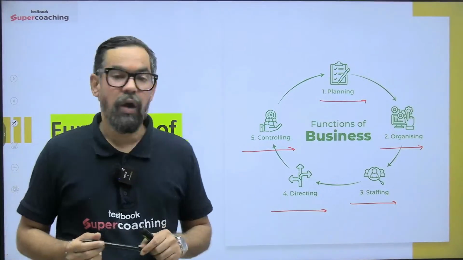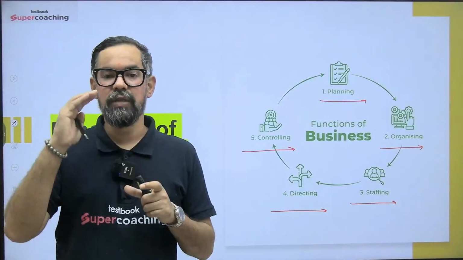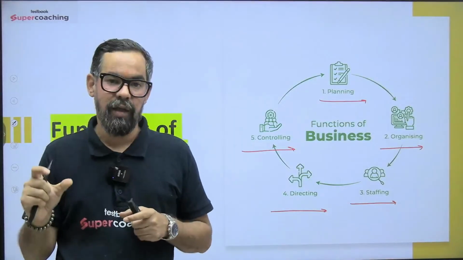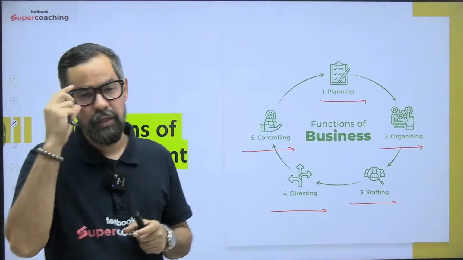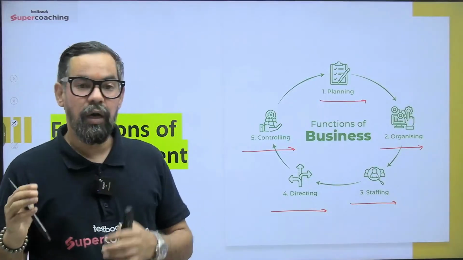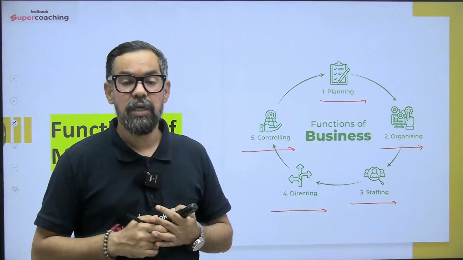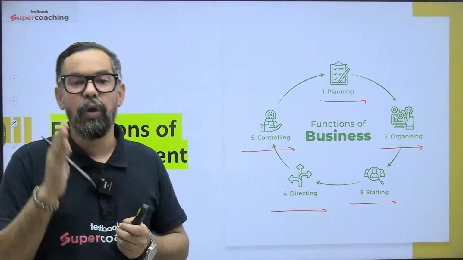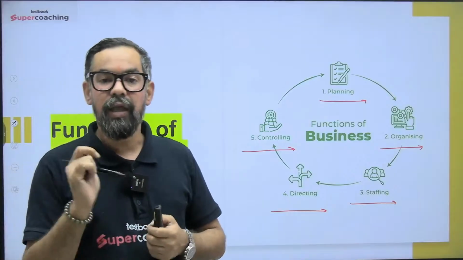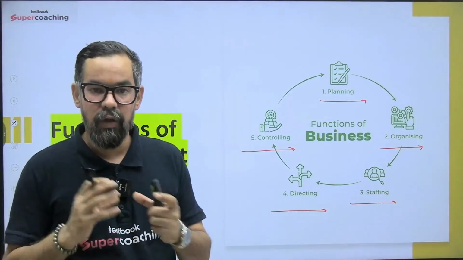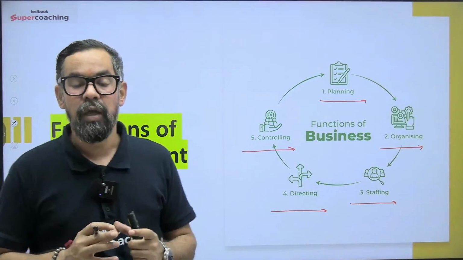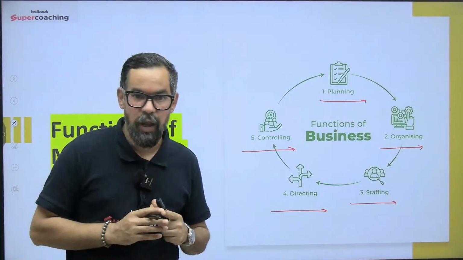Then we have three types of planning. One is strategic planning, the long-term goal of the business. The second is tactical plans, which are a roadmap toward your strategic plan. Then we have operational plans for day-to-day execution. Along with this, we have contingency planning also.